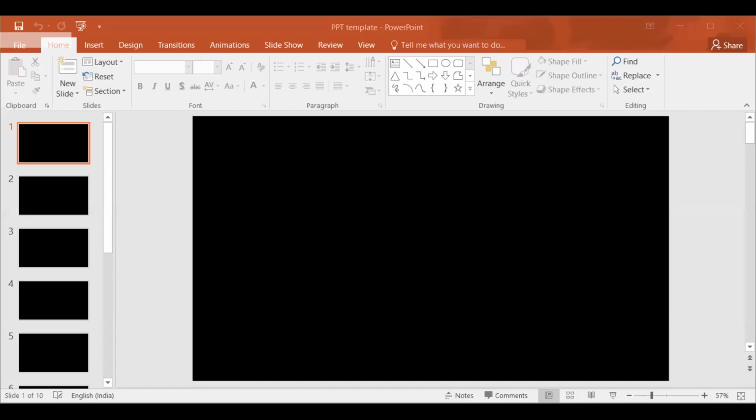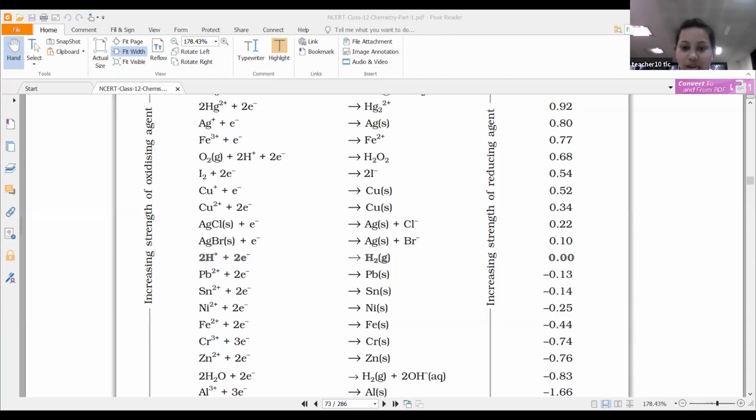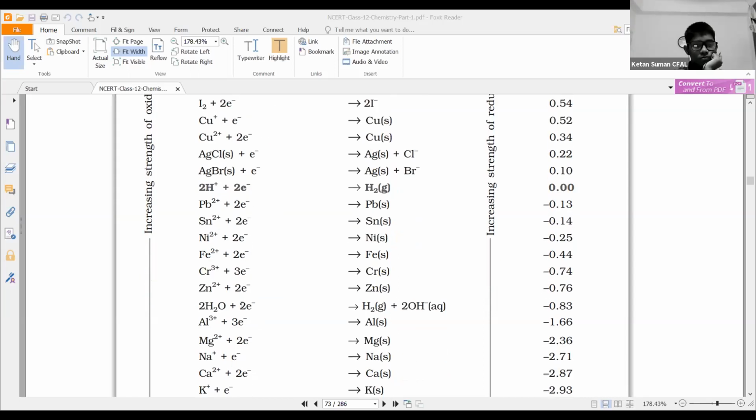Students, this is the value. Based on this, you can decide which one is a cathode and which one is an anode. Here hydrogen is the standard one, and some positive values are there. These are all taken as anode. Some negative values are there right below this hydrogen, and these are all taken as cathode. These are all fixed, so you can't expect a reverse reaction. Is this clear, Anika? Based on that, we have to decide which one is cathode and which one is anode.